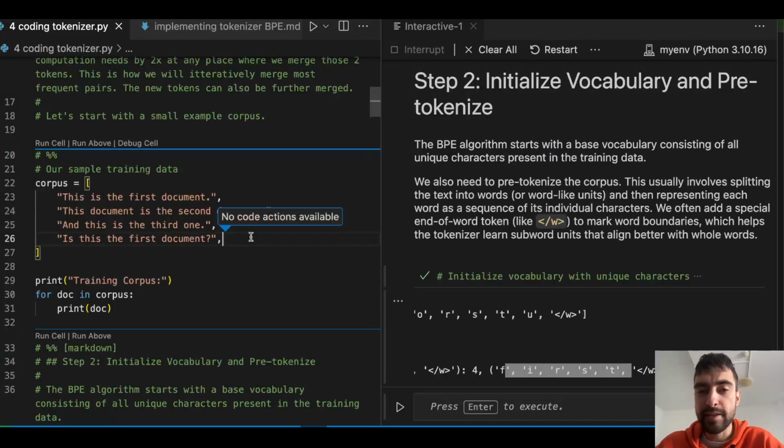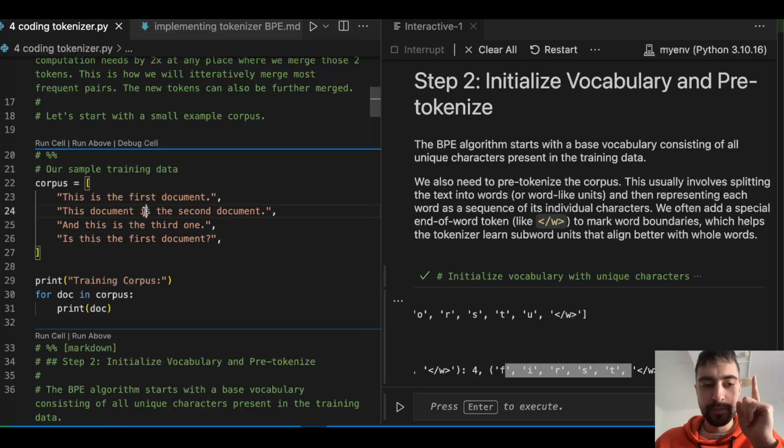And the reason, I want to just repeat, the reason we are first splitting into words and then finding the most frequent pairs within words, is because we don't want to have tokens that go across words. We want to merge most frequent pairs of letters or tokens within words only.